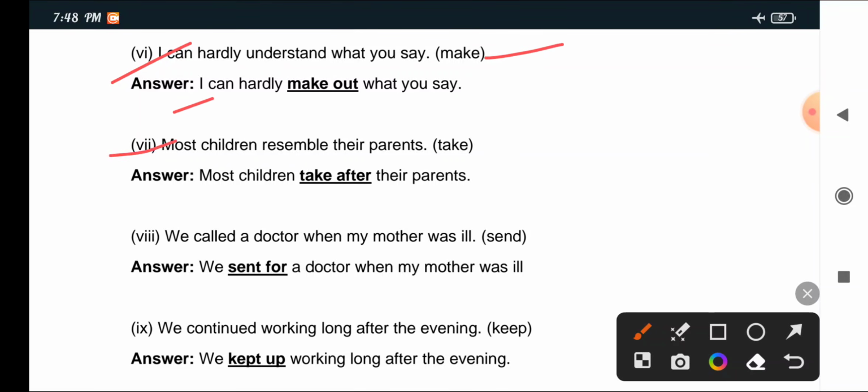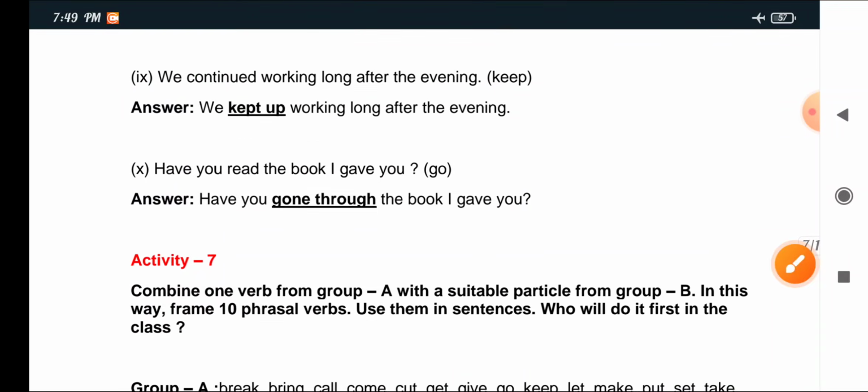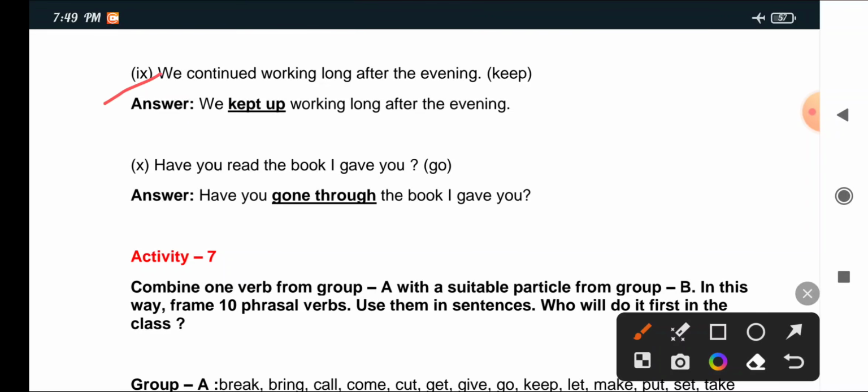VII: Most children resemble their parents. Take. Most children take after their parents. VIII: We called a doctor when my mother was ill. Send. We sent for a doctor when my mother was ill. IX: We continued working long after the evening. Keep. We kept up working long after the evening. X: Have you read the book I gave you? Go. Have you gone through the book I gave you?